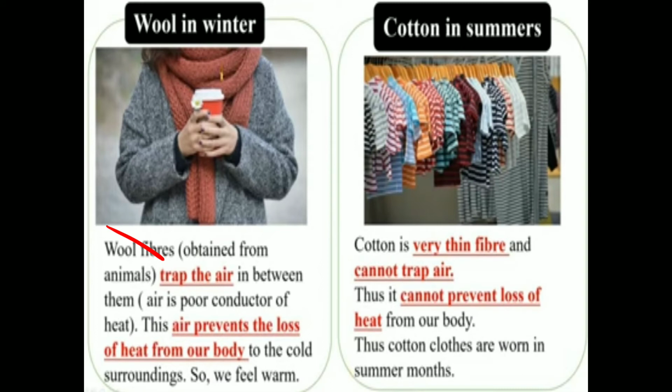This is the same reason why we wear wool in winter and cotton in summer. Why? Because wool fibers trap air, and air is a poor conductor of heat. So air prevents the loss of heat from our body to the cold surroundings, so we feel warm. Cotton is a very thin fiber and cannot trap air, so cotton cannot prevent loss of heat from our body. That's why cotton clothes are worn in summer months, not in winter months.